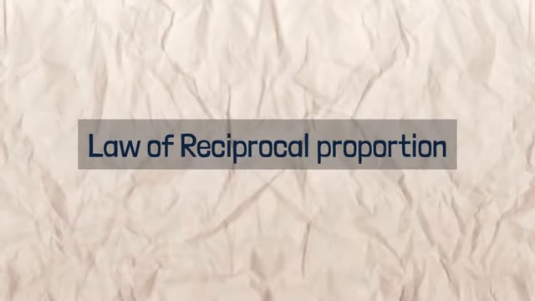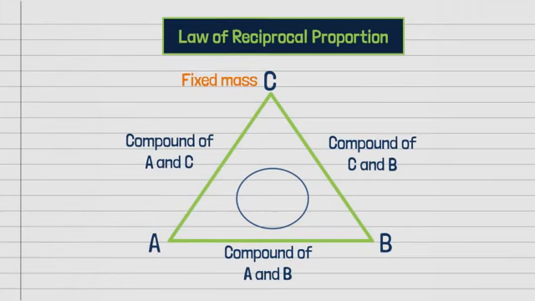Law of reciprocal proportion. Let's understand it with a diagram. We have three elements A, B and C on the vertex of the triangle. On the edge of the triangle, we have compounds made up of these elements. On the left hand side, we have a compound formed of A and C, and on the right hand side, a compound of B and C. Let's take a fixed mass of C in both the compounds. Now the ratio of the masses of A and B, which combine separately with the fixed mass of the third element C, is calculated. This is step 1. At the bottom, we have a compound which is formed by direct combination of the elements A and B. Now the ratio of the masses in which A and B combine directly with each other is calculated. This is step 2.